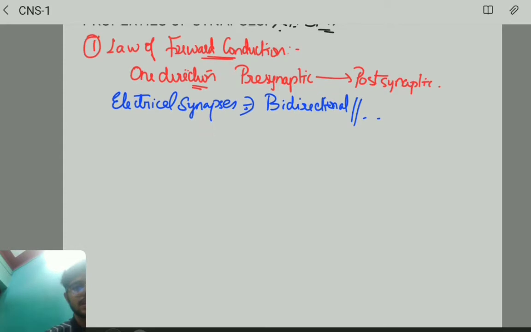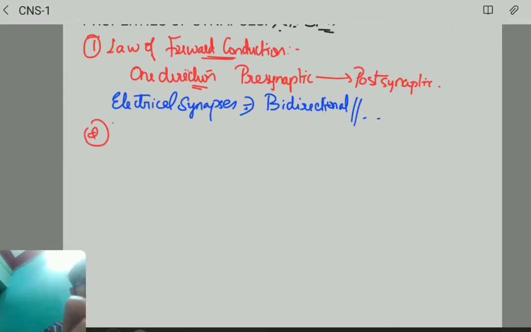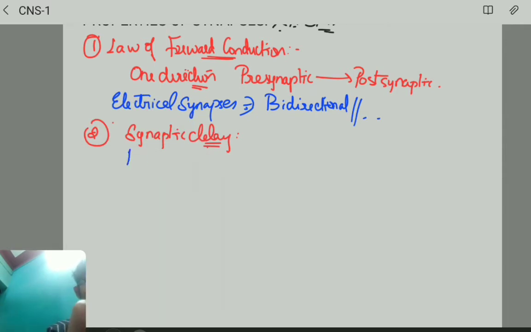The next important thing you should know is synaptic delay. What really happens in synaptic delay? There is some delay, and we must know where it is.